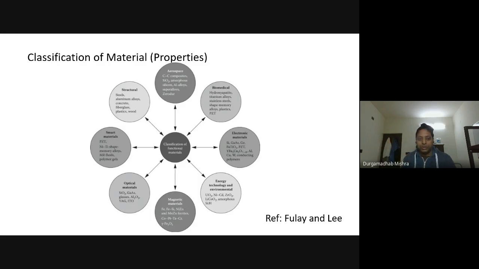Primarily we will look at the electronic properties, as I said in the beginning, and try to understand how these electronic properties arise, and what roles they play in many of the devices that we will come across in the coming weeks. Okay, any question?